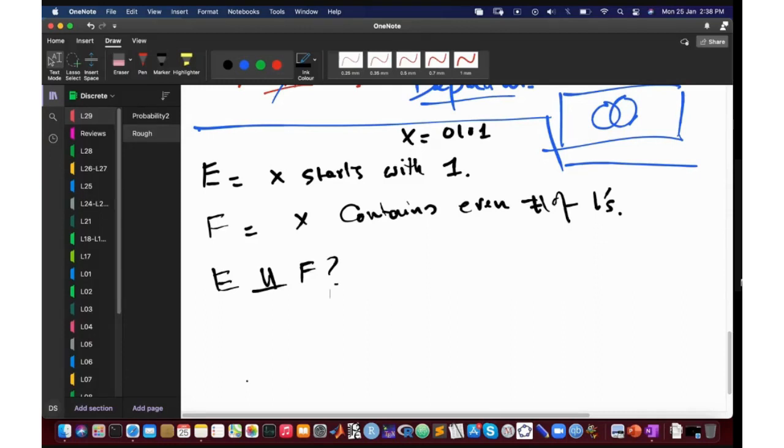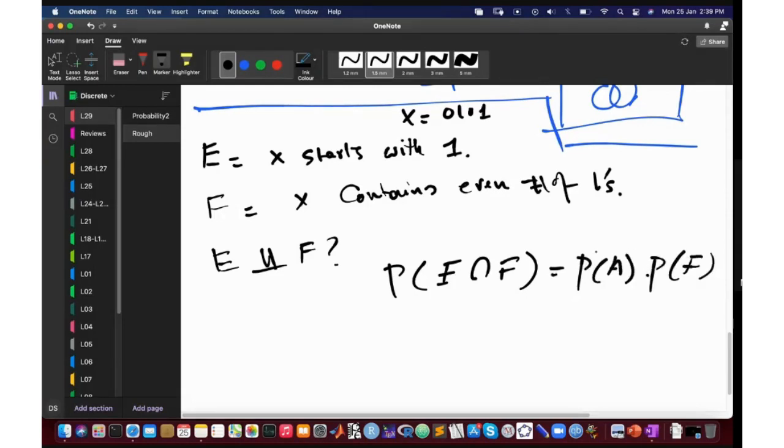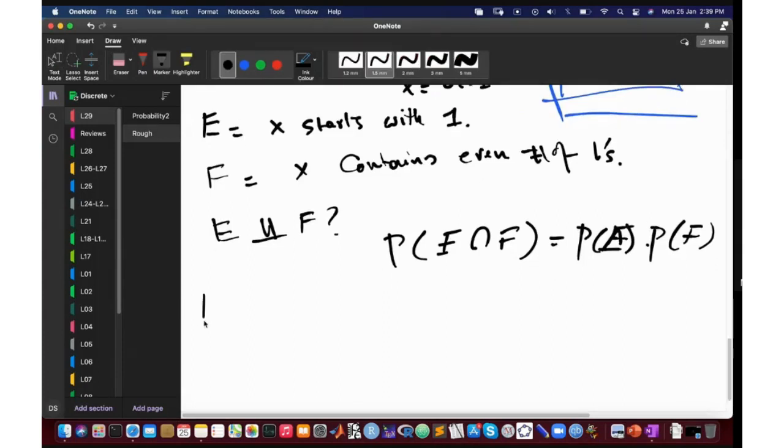Okay, I'm glad that you did it right now because I can stop you here. Never do this again, okay? This is sort of intuitive thinking that you imply in probability, and it will get you in a lot of trouble. What you need to do to figure out whether E and F are independent or not is just check the formula: whether the probability of E and F is equal to this thing or not. Then they are independent. Otherwise you will see that your brain tells you something else and something else will come out. So what's the probability of E?